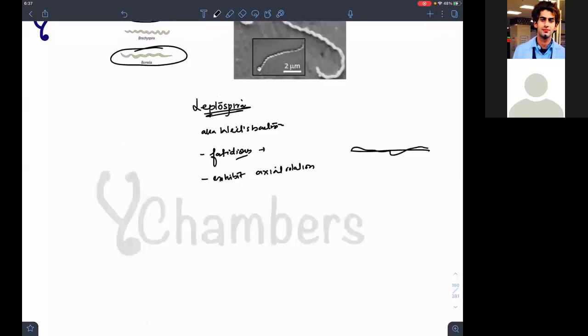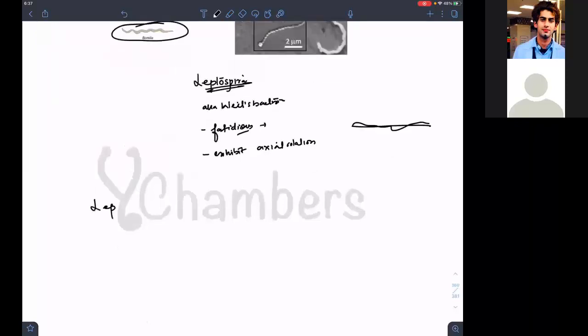Now these Leptospira have two variants. Okay, I classify them under these two. Leptospira has two classifications. One is pathogenic Leptospira, the other is non-pathogenic Leptospira.